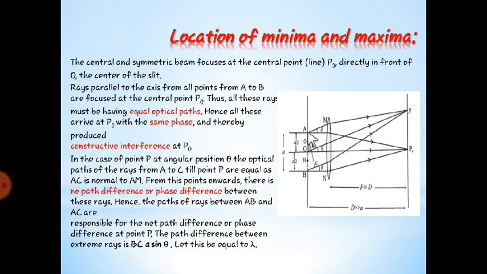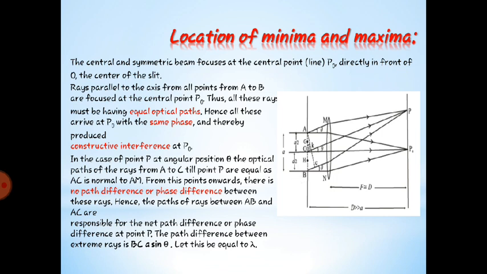As we are saying, light is coming out from A and C itself. We have to find out the path difference, because to know whether the point is bright or dark, we have to know the path difference. So what will be the path difference? As we drew a perpendicular, CB is nothing but the path difference. But what is CB? Look at this smallest triangle. As the angle is theta over here, what will be sine theta?